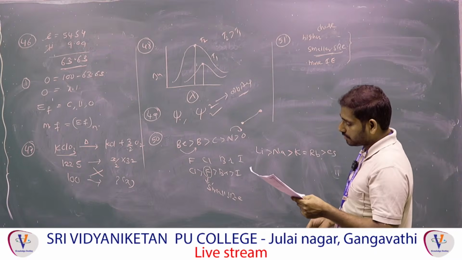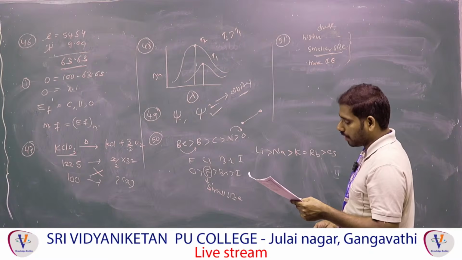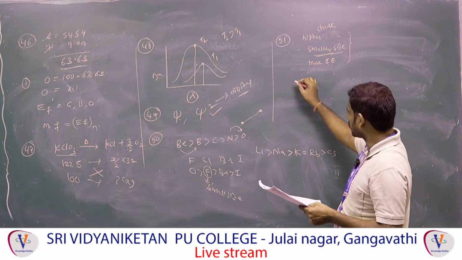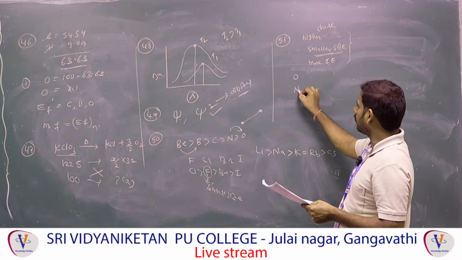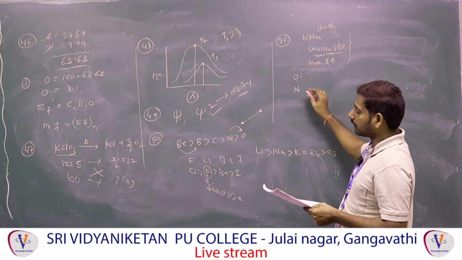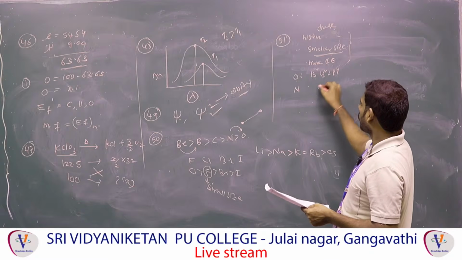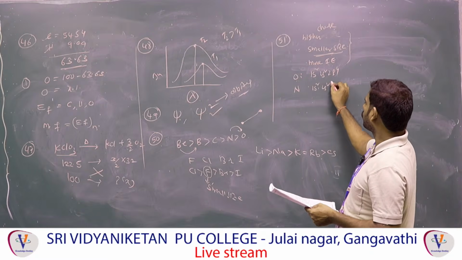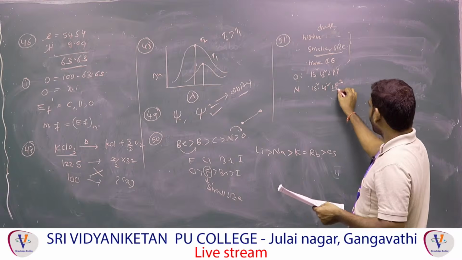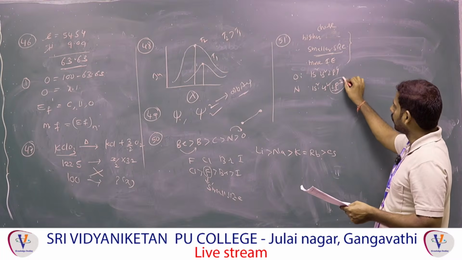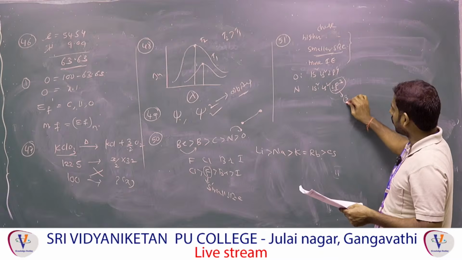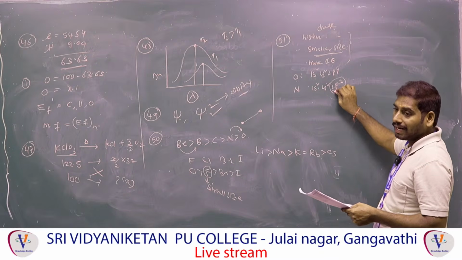Next one, oxygen, there is more electron repulsion in the 2p orbital than nitrogen. Yes, correct. Oxygen atomic number 8: 1s2, 2s2, 2p4. Nitrogen, 7: 1s2, 2s2, 2p3. Observe the p orbital first. Here the p orbital has 3 electrons, each a single electron.